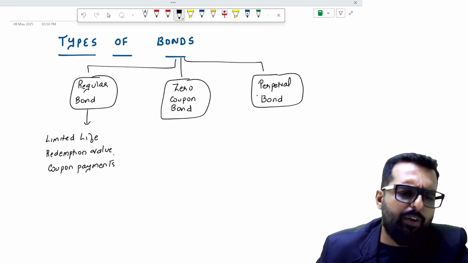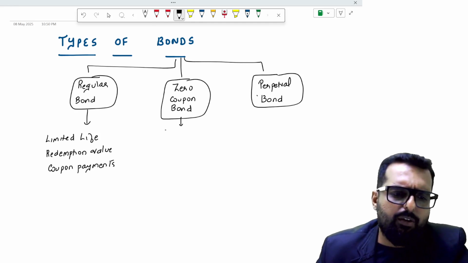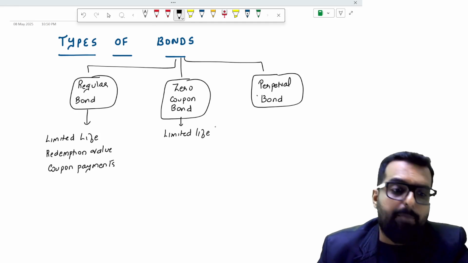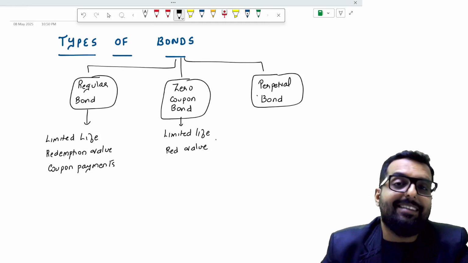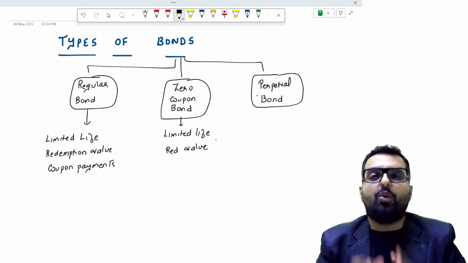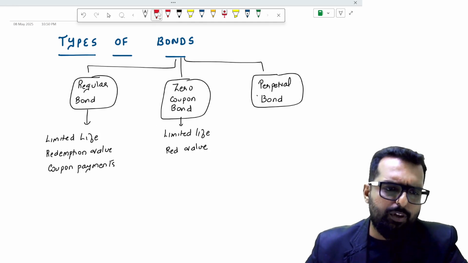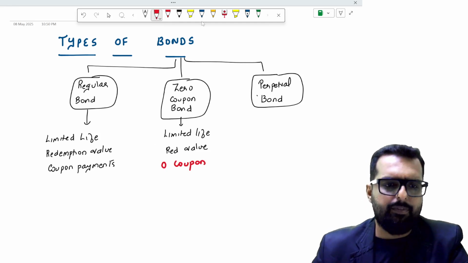All right. Now, when you talk about a zero coupon bond, here also you have limited life, but you also have redemption value. But as the name suggests, it is a zero coupon bond. So when you call it a zero coupon bond, what will happen to your coupon payments over here? You will have zero coupon payments.